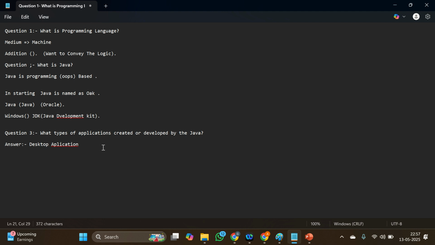And we are also able to create web apps or web applications. If you want to know what a web application is, you also know there are a lot of websites, a lot of web pages available in the market. These web pages and websites we are also able to create by using Java.